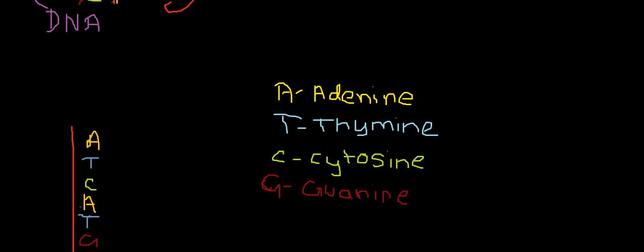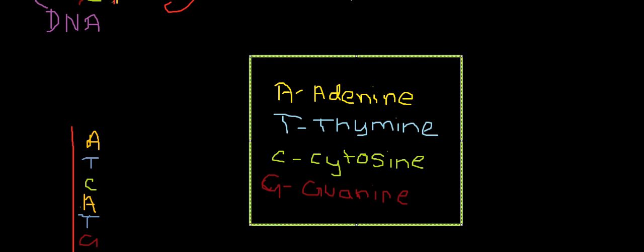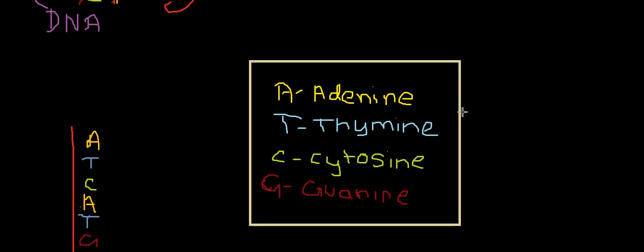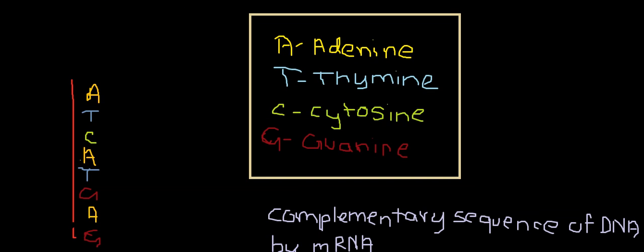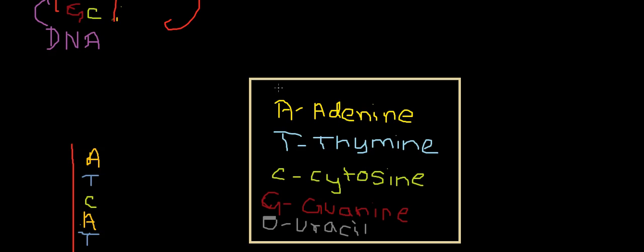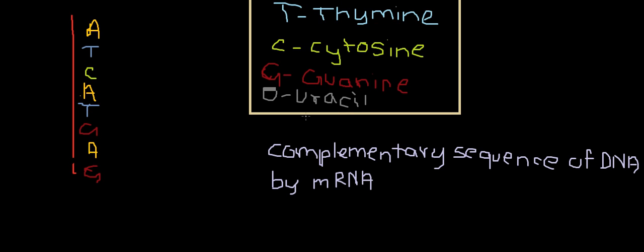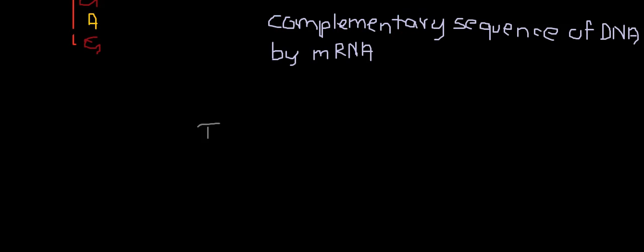I will highlight those and make a box for this. Now I will also have U for uracil, which I have not yet introduced in this video, but in a few seconds you will know about uracil. Now RNA does not have thymine, so thymine is absent in RNA.